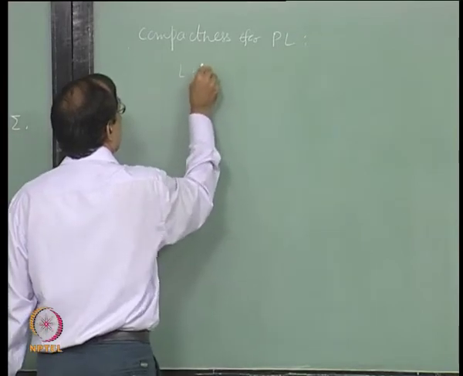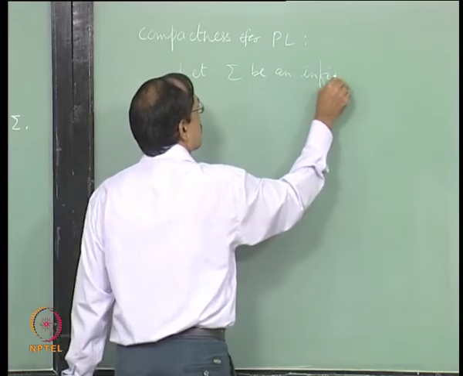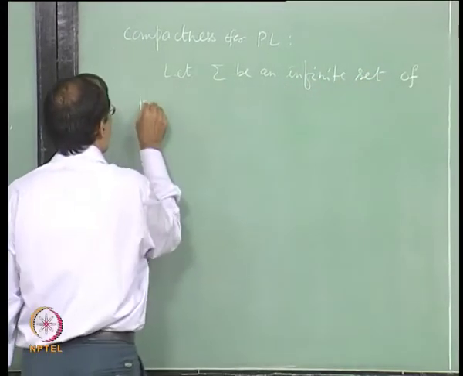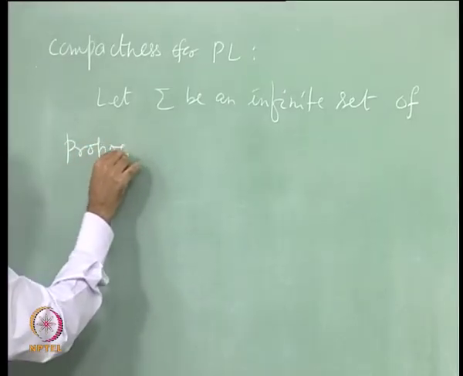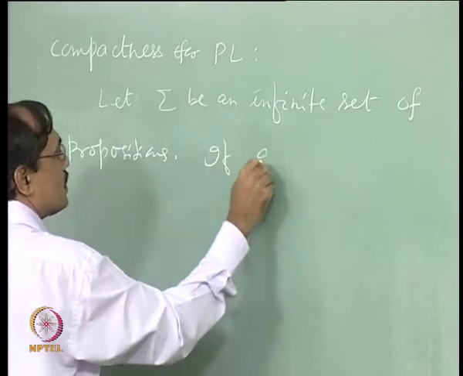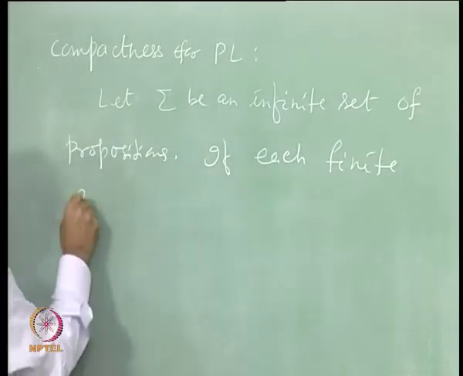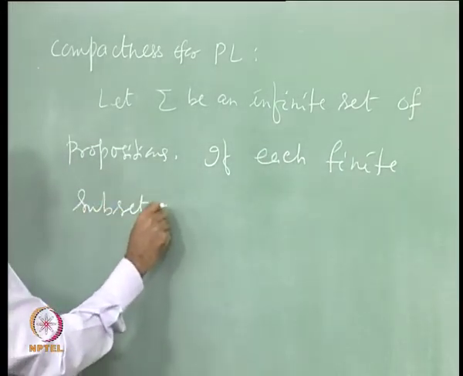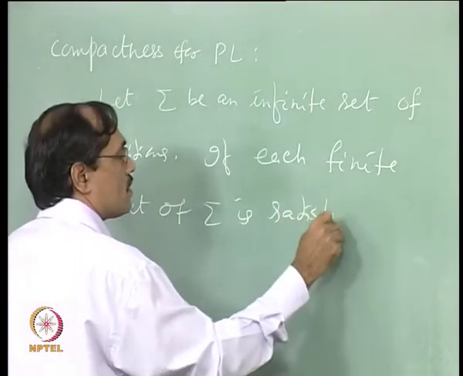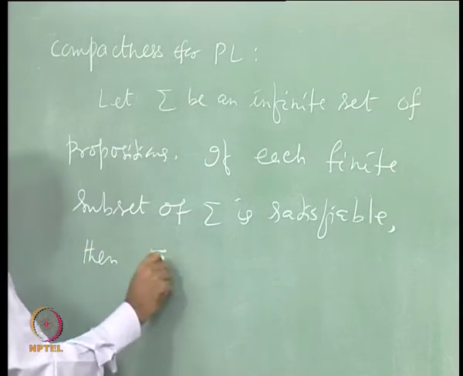Let sigma be an infinite set. If each finite subset of sigma is satisfiable, then sigma is satisfiable.